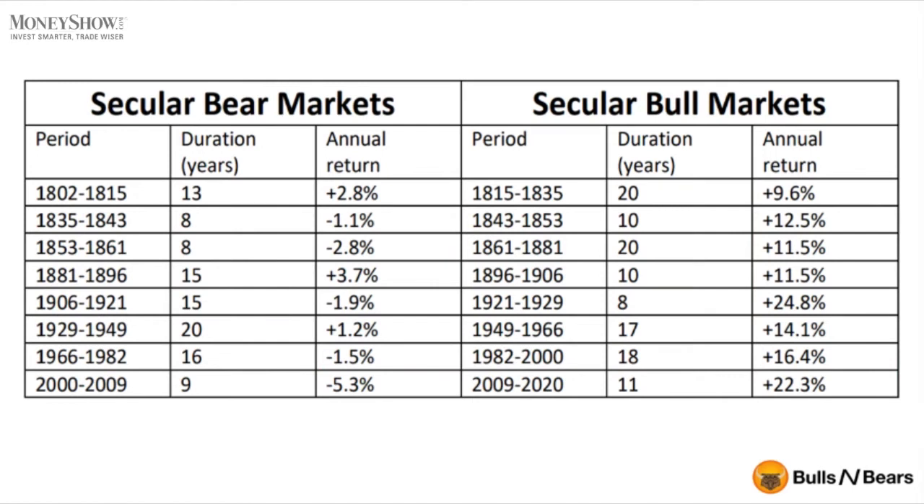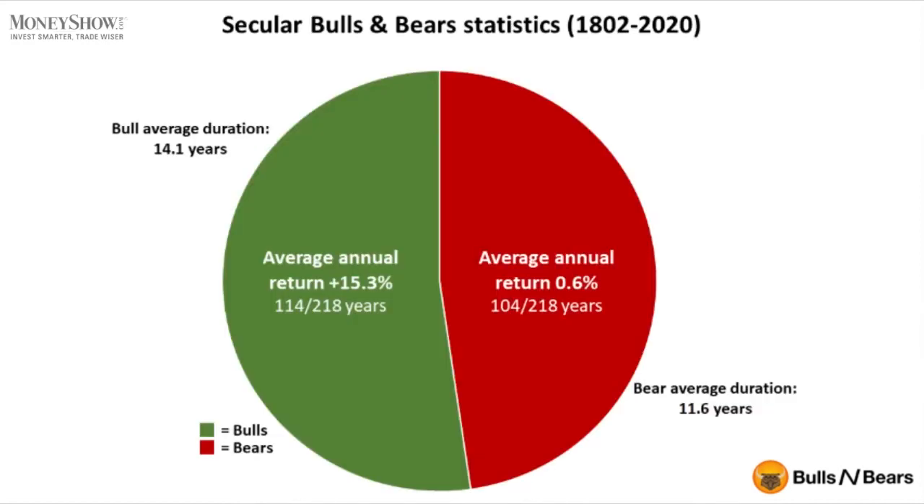This table depicts the durations for all of the secular bulls and bears. The longest bear was 20 years from 1929 to 1949. The longest bull was also 20 years and was from 1861 to 1881. The shortest lifespan for both the secular bull and bear since 1802 has been 8 years.